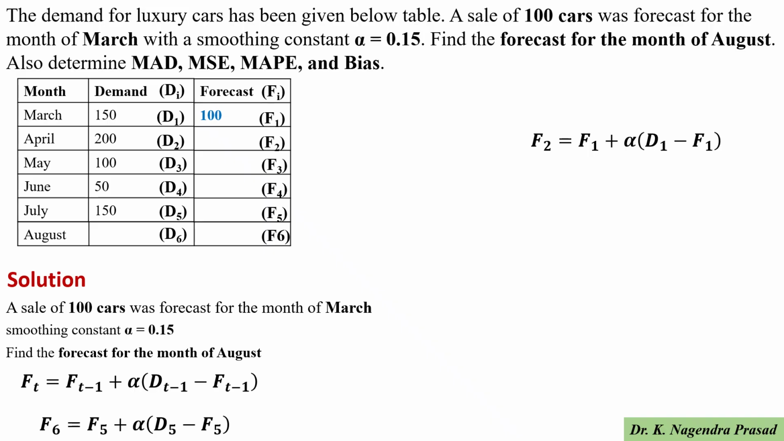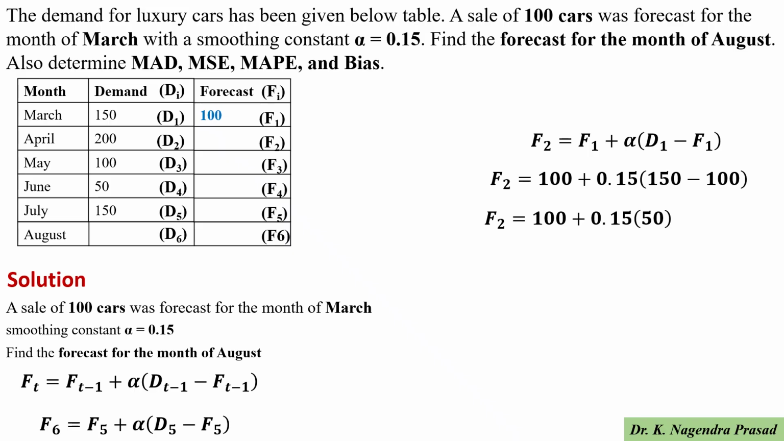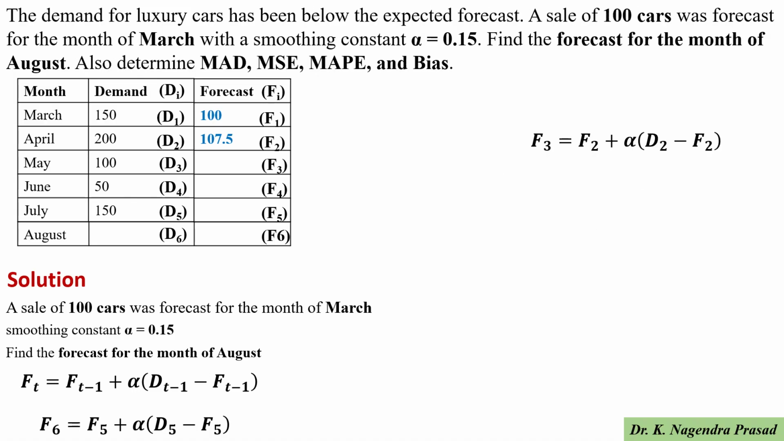F1 is given in the data, that is 100, alpha is 0.15, and D1 is 150. Then F2 equals 100 plus 0.15 into 150 minus 100. So F2 equals 100 plus 0.15 into 50. Then F2 is 100 plus 7.5, which equals 107.5. So F2 value is 107.5. Next we determine the F3 value, the forecast for the month of May.